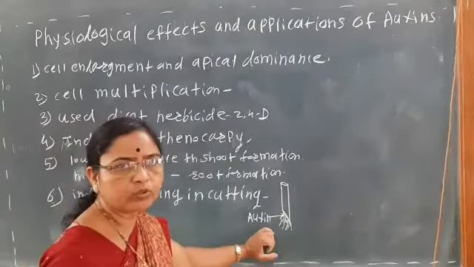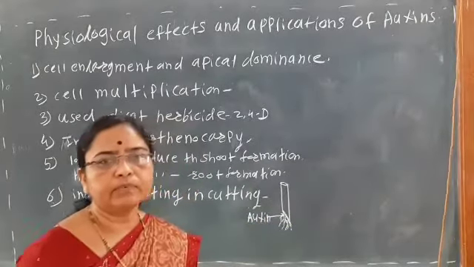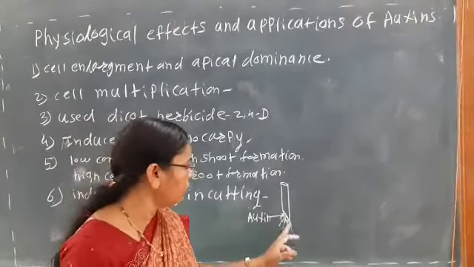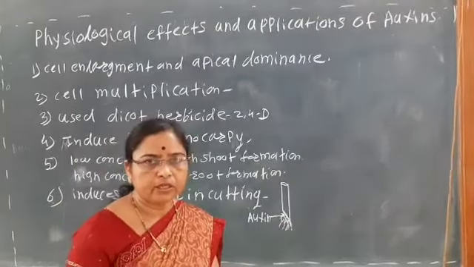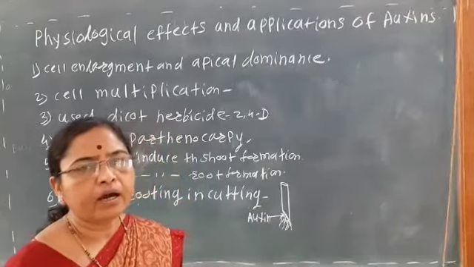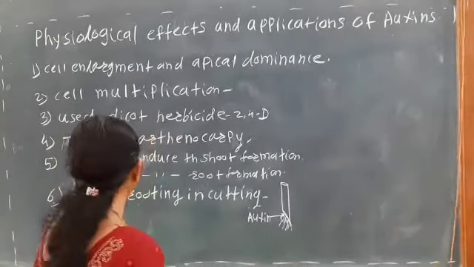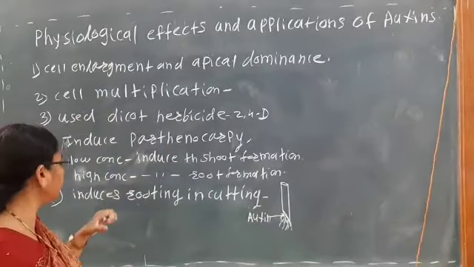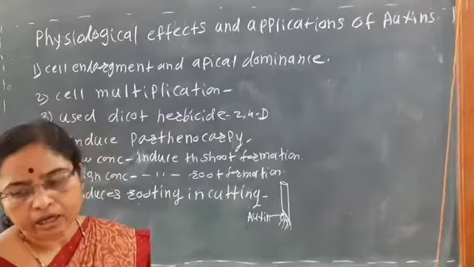Roots are induced in the cutting, that is, in the stem cutting, at the lower end of the stem cutting. If we apply the auxin, early rooting takes place. Okay. So the sixth physiological effect is that it induces rooting in the cutting.